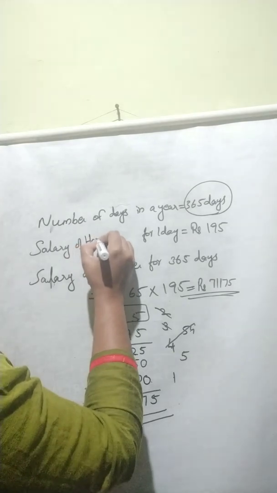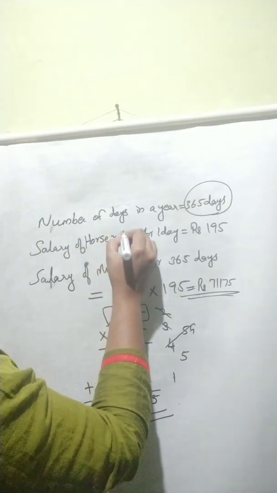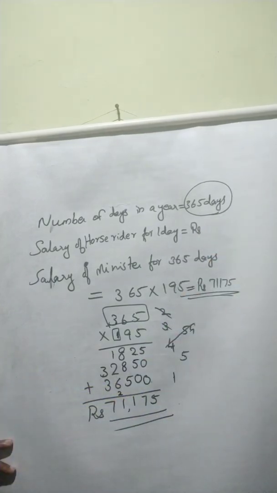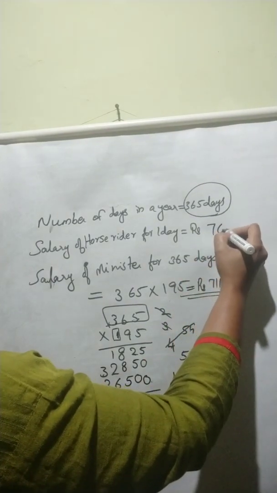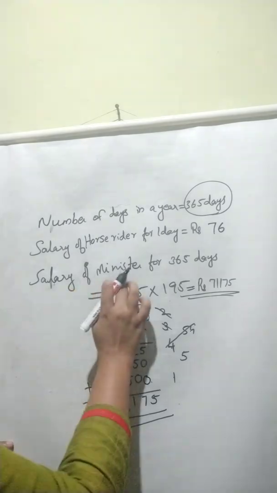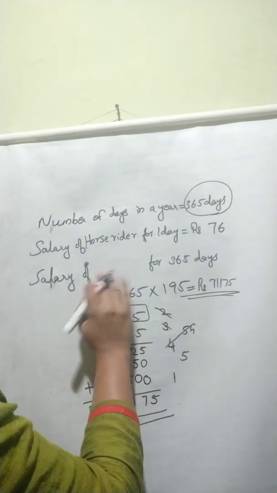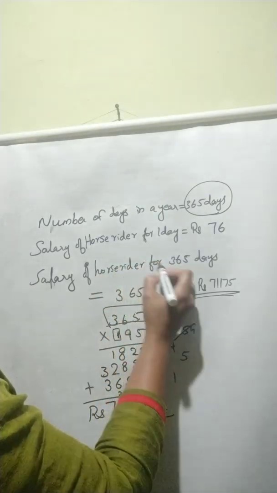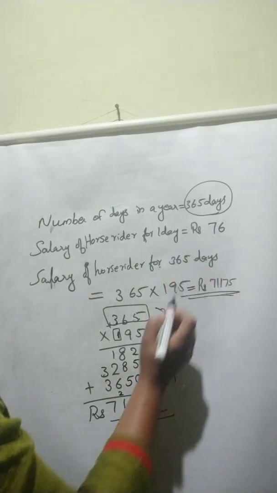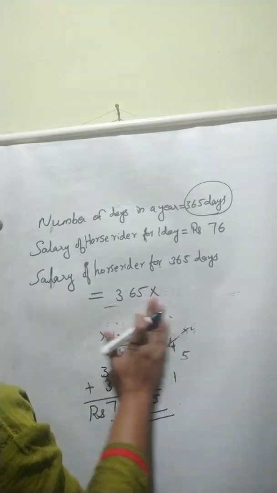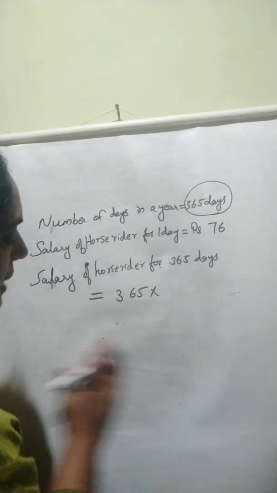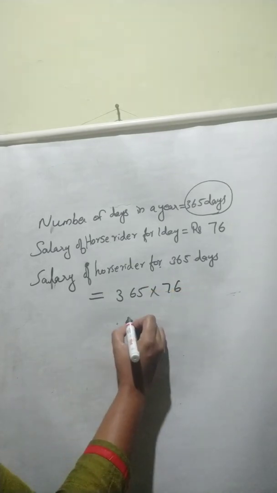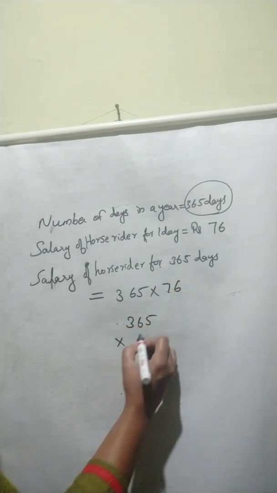Salary of horse rider for 1 day. How much was there? That is 76 rupees. Okay, 76. Then salary of horse rider for 365 days. We have to multiply 365 with 76. Okay. Now 365 multiplied by 76.